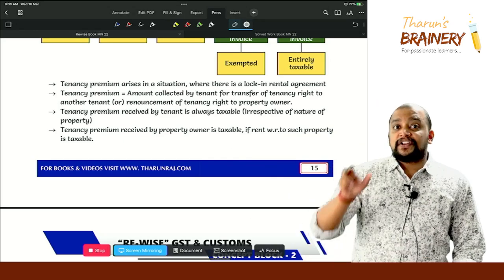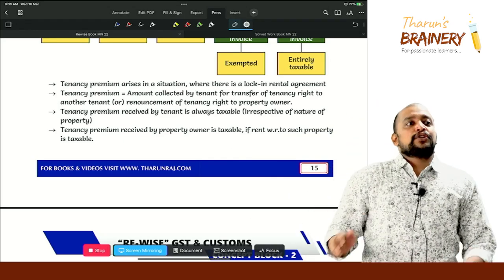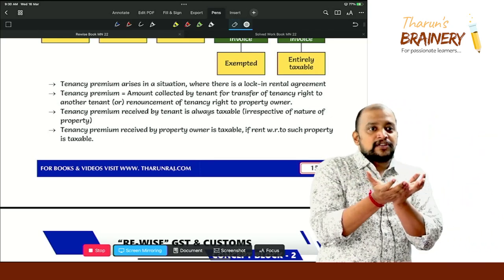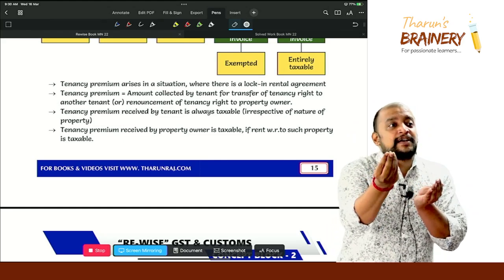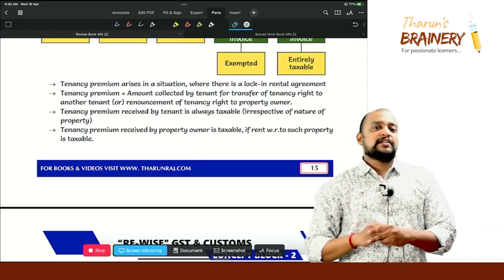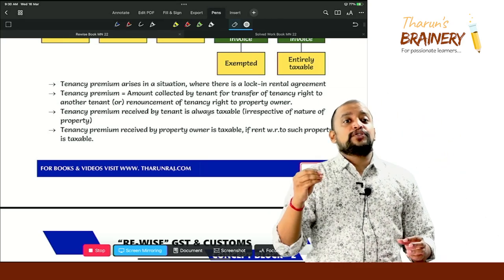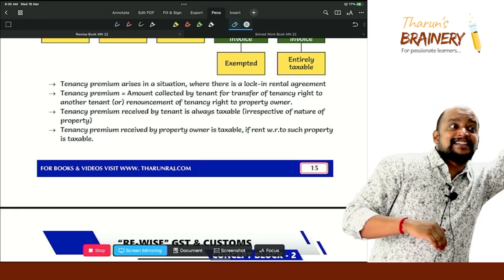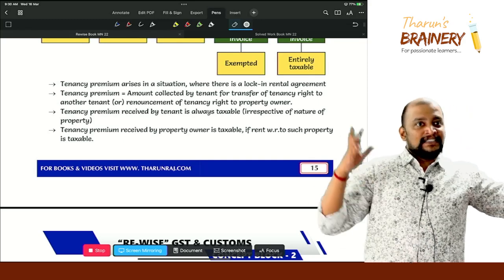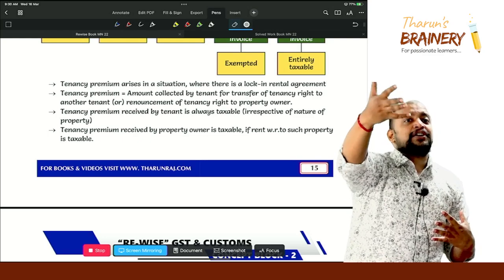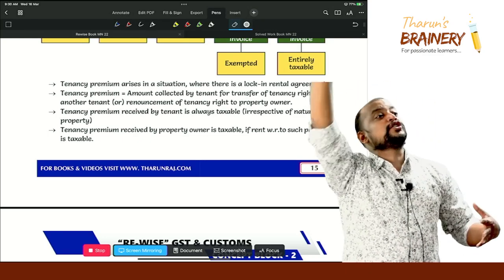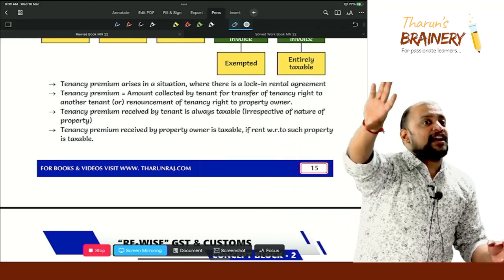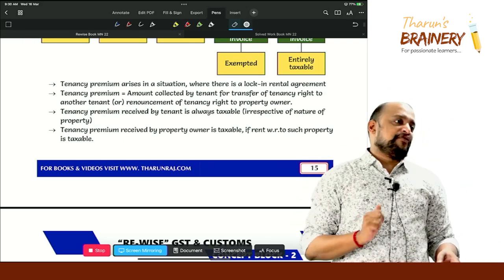Is it clear? But when you transfer the tenancy right to the other tenant, you would have made some expenditure to create a conducive environment. So due to that reason, you will be collecting some premium from that person. Is it clear or not? And that person also, now he doesn't have to enter into a lock-in for 3 years, just 2 years, that too at the rent agreed in the original tenancy contract. At what rate I agreed with you, that rent only even the next tenant, tenant 2, also will pay to me, correct or not? But suppose if I go directly with tenant 2, this is not the rent at which I will be offering him.